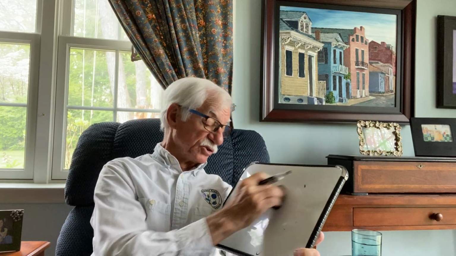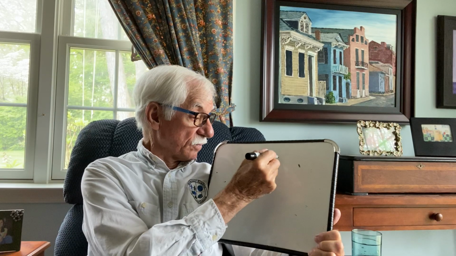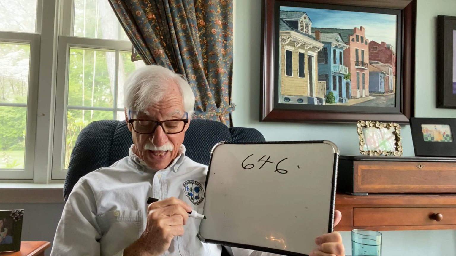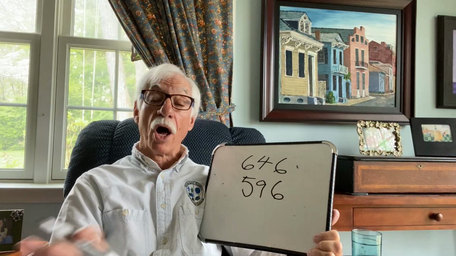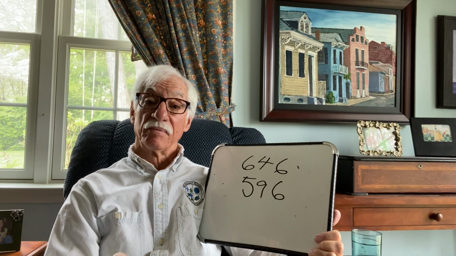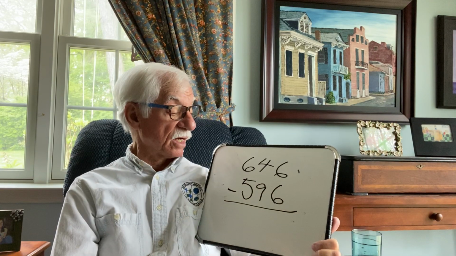One more for you lizards. I hope your brains are feeling strong. Mine is. The school had 646 boxes of cookies to sell. They sold 596. How many does the school still have left to sell? So they had 646 to begin with, and they sold 596. So the 596 are gone. They're taken away. They're subtracted from the minuend, aren't they? That's the subtrahend. And here's our equal sign.